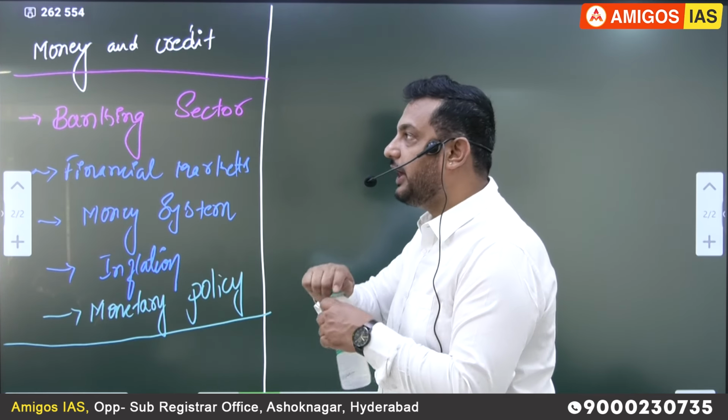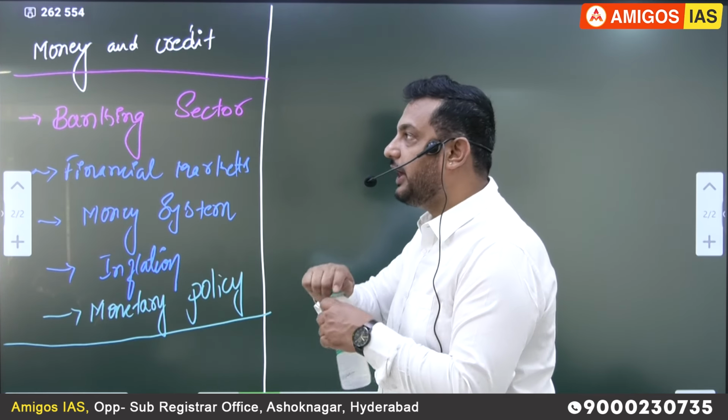Money and credit is common. In 2023, there were 9 questions from this topic. Last year it was 6 questions. Are you thinking it is a bluff? Check this year's question paper. Come back, those who don't have the idea of how I am giving these numbers.